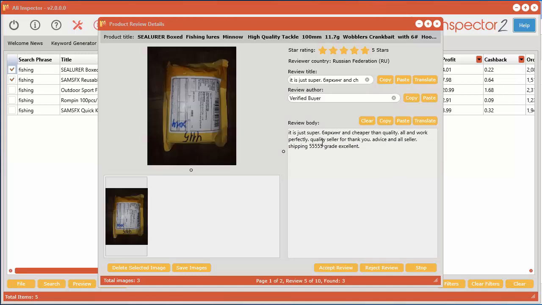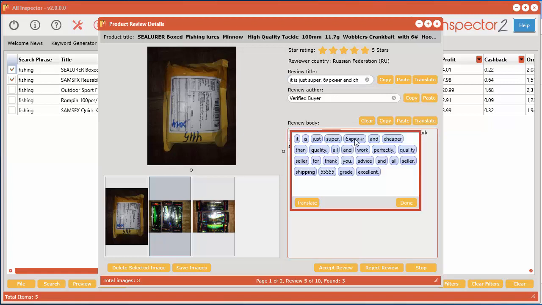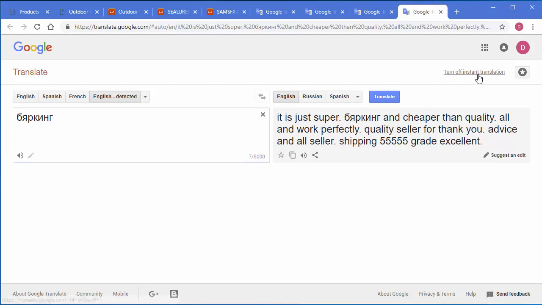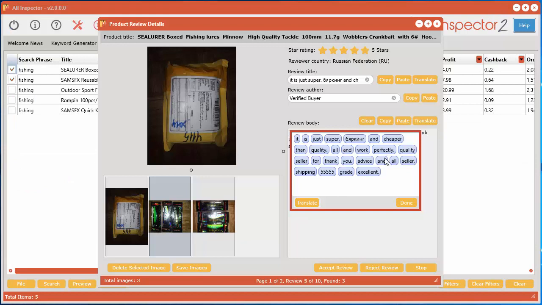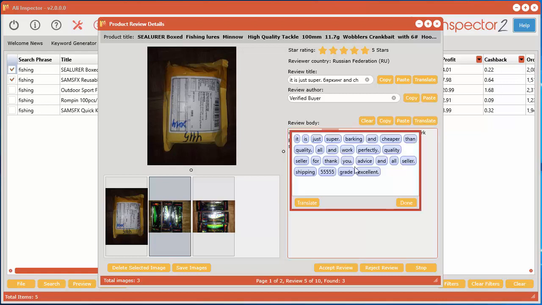So basically what you do is you can go through and fix each word in here, translate them if you want. I think this one here, I'm not sure what that word is. So let's see if we can translate that one. Translates to barking, okay. It is super barking and cheaper than quality. Yeah, I'm not sure that makes sense, but you get the idea. You probably don't want to do that. Let's just delete that out of there.